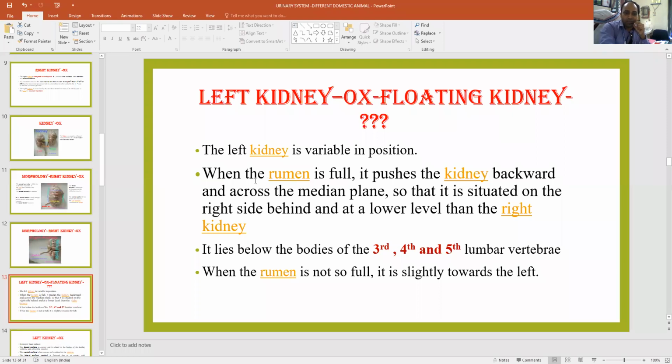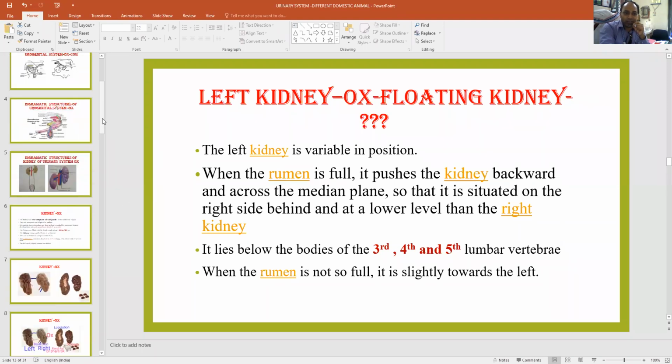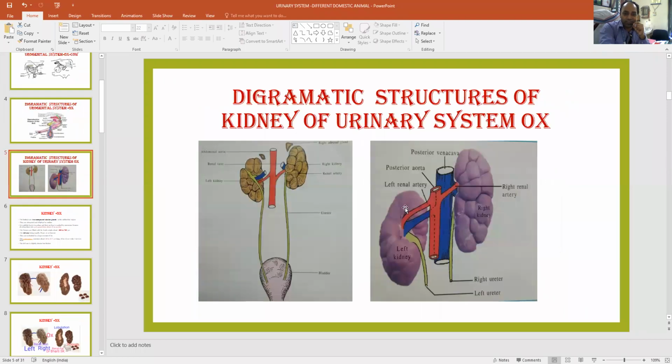Because when the rumen is full, when there is food and gas in the rumen, it becomes large in size and pushes the kidney backward. When it becomes empty, the kidney goes forward. So this forward and backward position of the kidney is due to the content of the rumen, that's why this kidney is known as floating kidney. In general, in ruminants the left kidney is known as floating kidney because this kidney comes in contact with the rumen and its position depends upon the content inside the rumen.